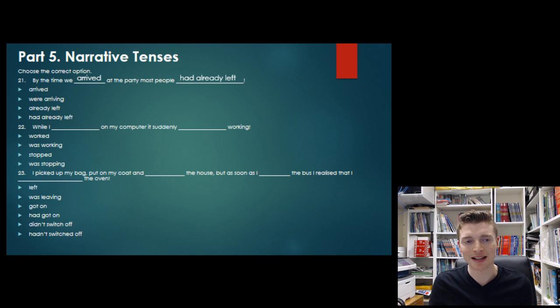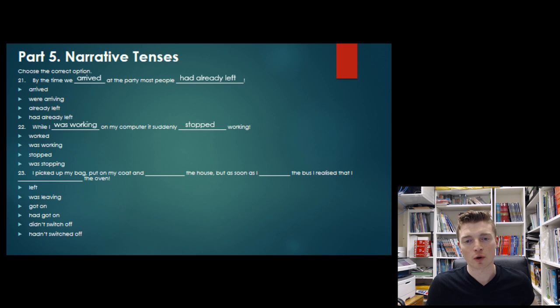Okay, while I was working on my computer, it suddenly stopped working. So while I was working on my computer, it suddenly stopped working. So what we have here is the past continuous, while I was working. So this is used to describe a longer action in the past. Then we have the shorter interrupting action. It stopped working. For the shorter interrupting action, we use the past simple. So while I was working on my computer, it stopped working.